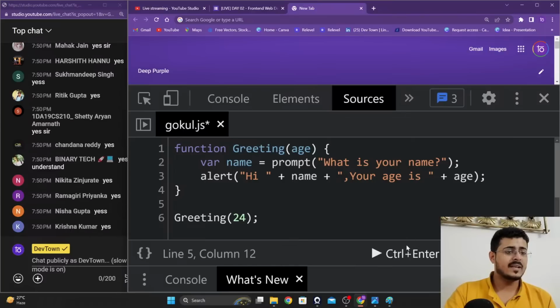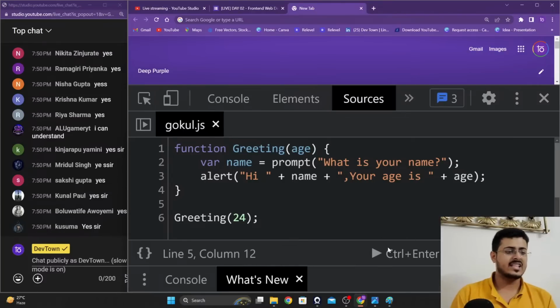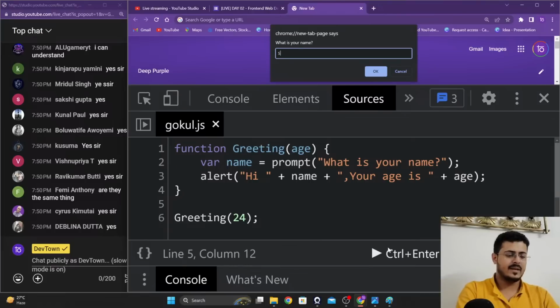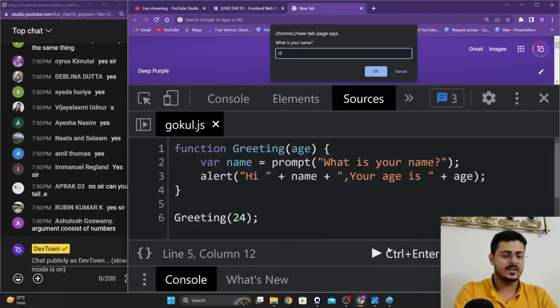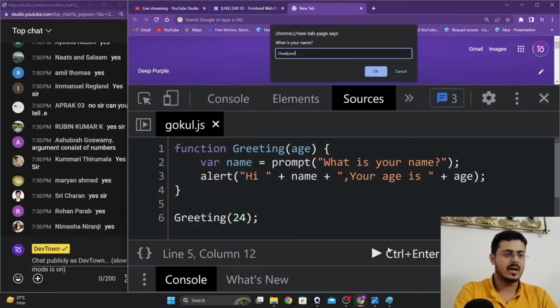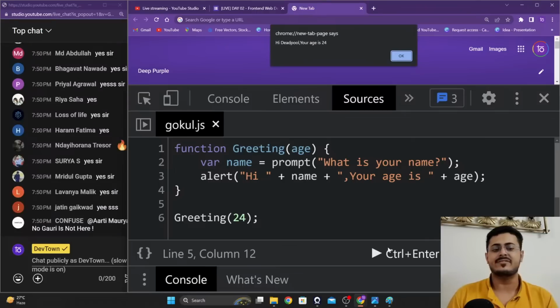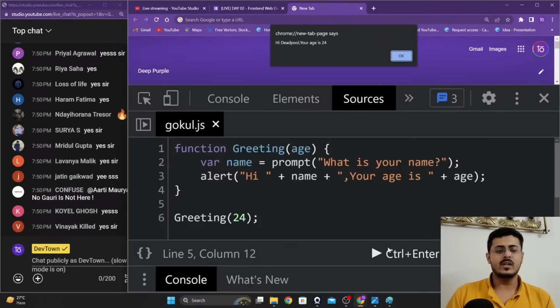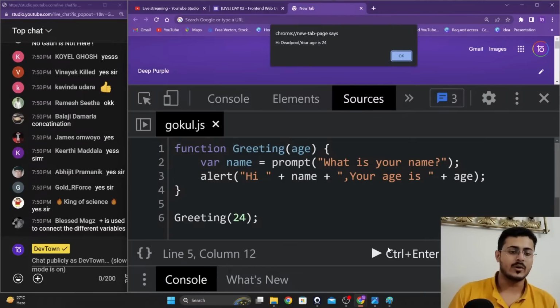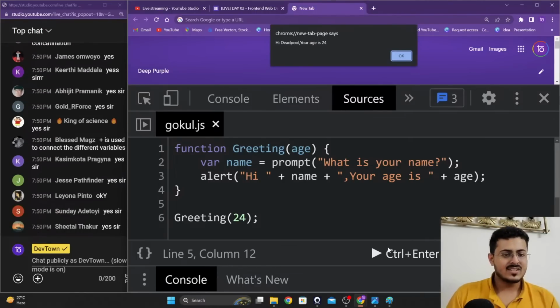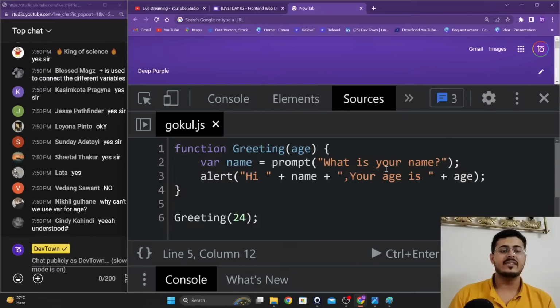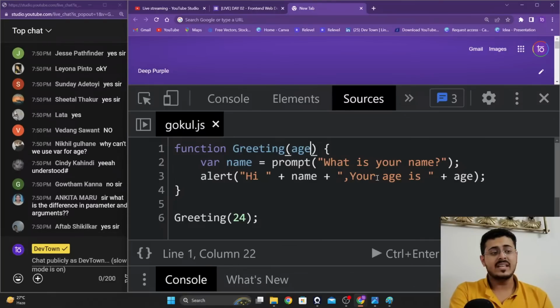If I'm running this particular line of code, I will save it and run this particular file. I'll write my name short, or I will write Deadpool right over here. And as you're able to see, hi Deadpool, your age is 24. As simple as that. So now you know how to provide it with arguments as well. You can use as many arguments as you want.